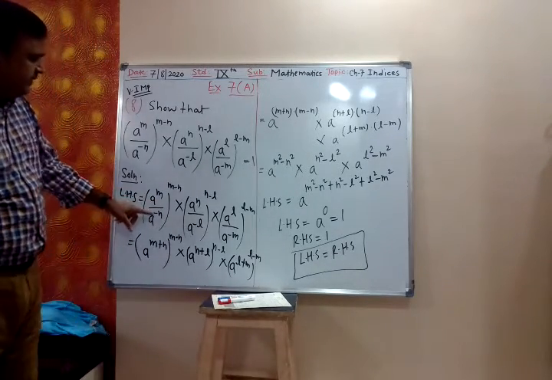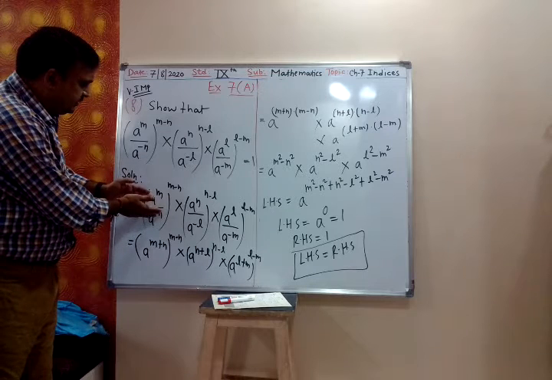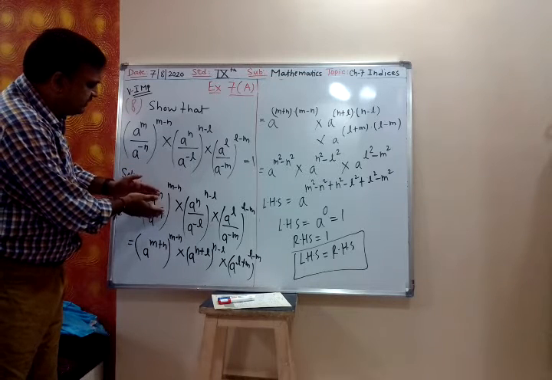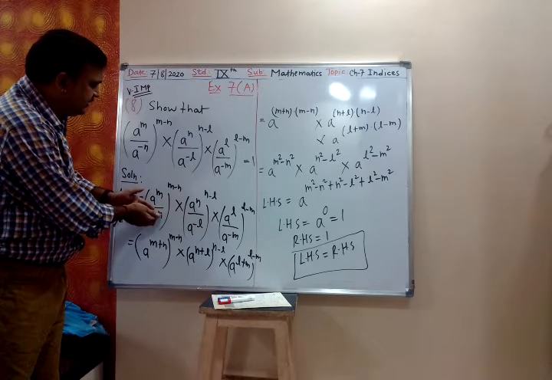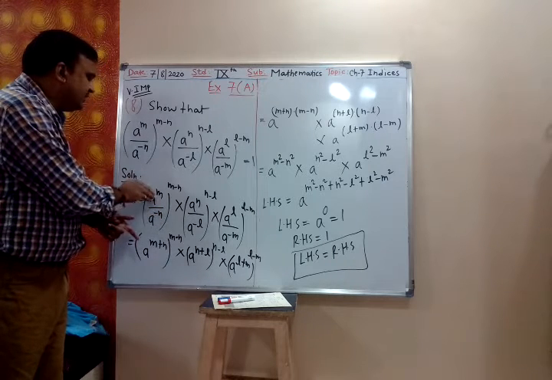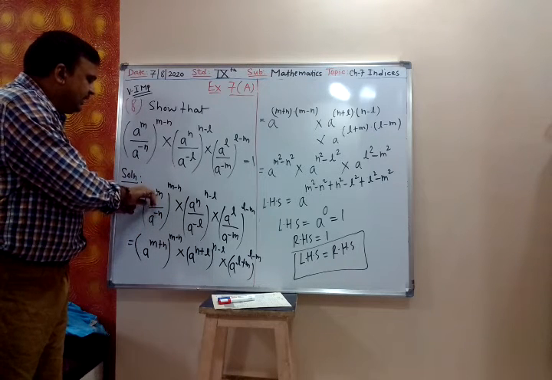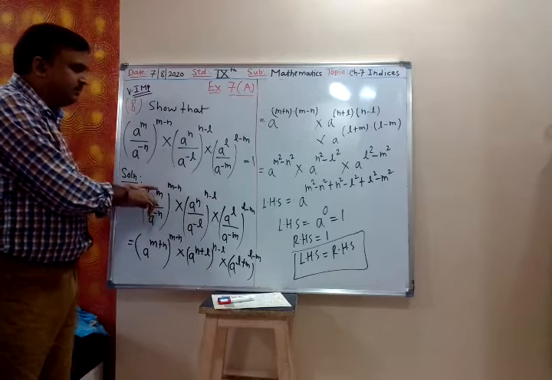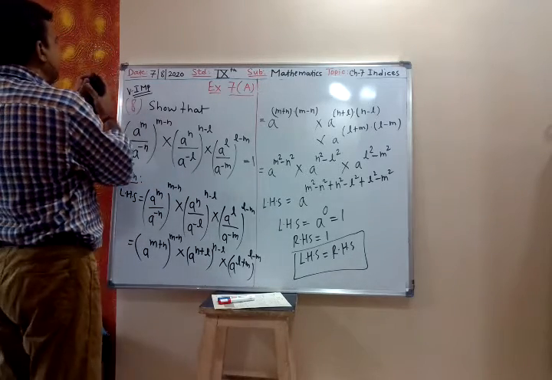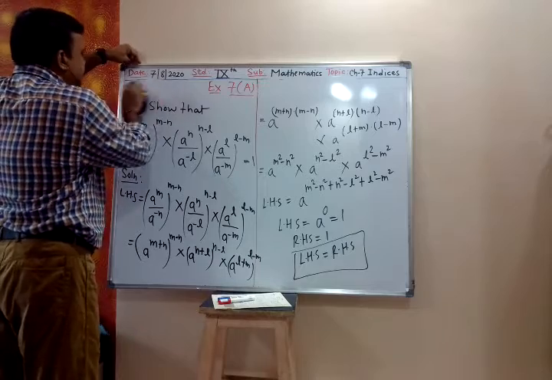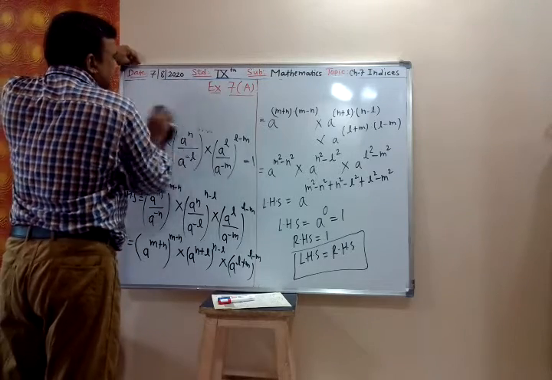So basically, whenever there is division of power, then we subtract the power. If it is minus n in the denominator, when we take it in the numerator, it will be plus n. When I take m in the denominator, it will be minus n. So whenever there is division of power, you have to subtract the power.